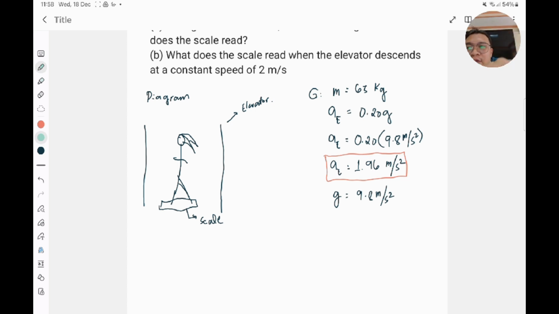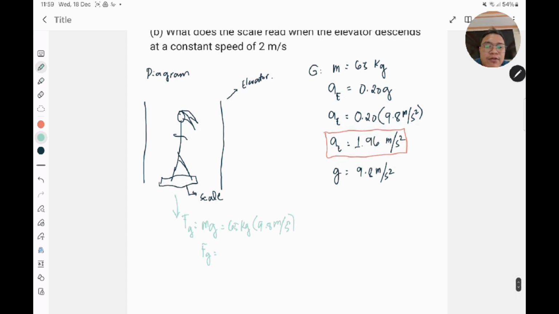So here we have, of course, the force of gravity on the woman as it is read from the scale, which is equal to Fg, which is m times g. If we are going to calculate that, it is around 65 kilograms multiplied by 9.8 meters per second squared. So don't forget to write the units, meters per second squared.